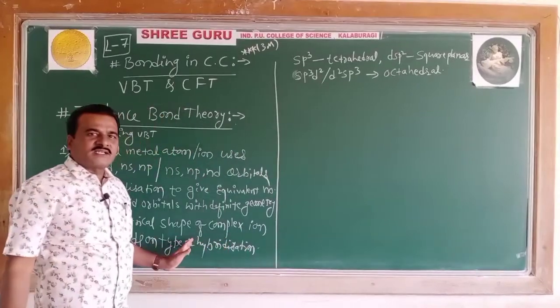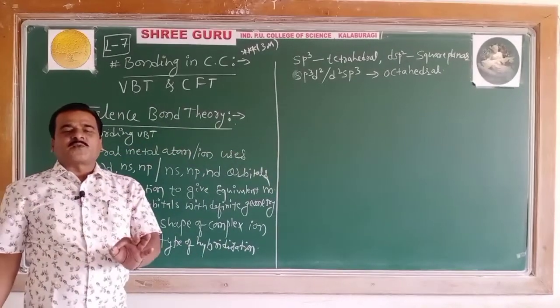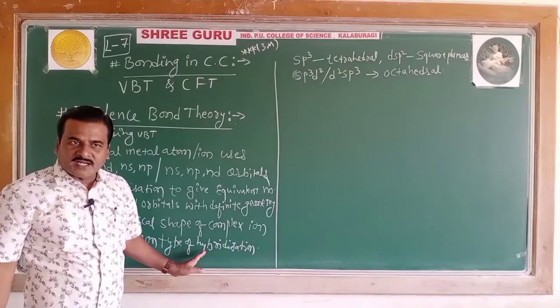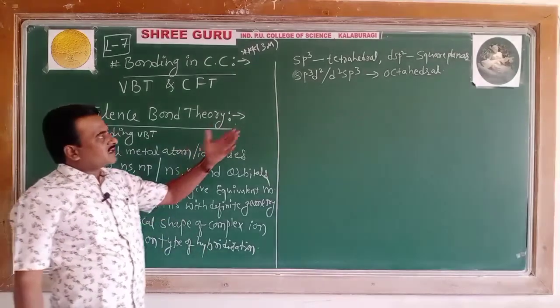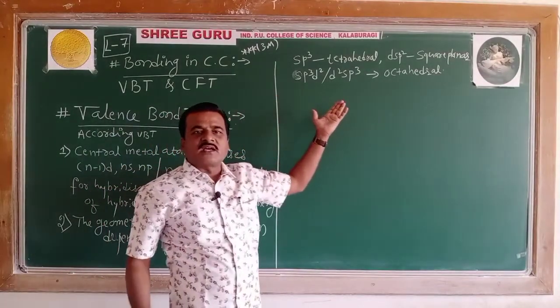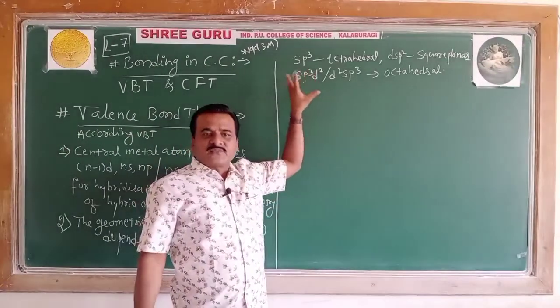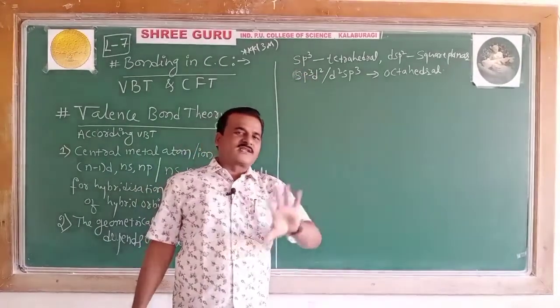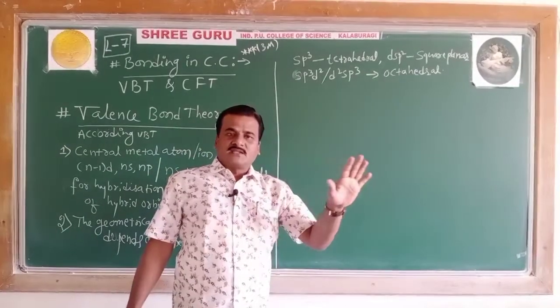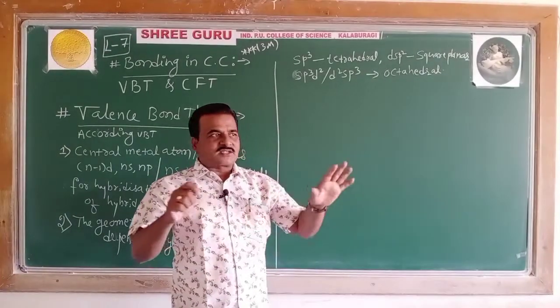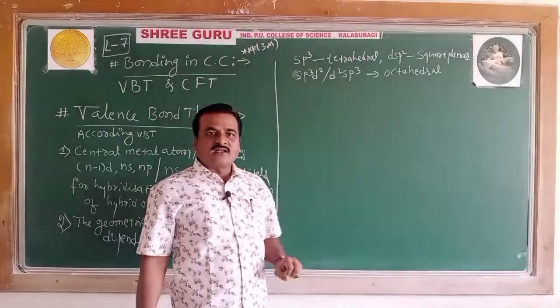What does the second point say? The geometrical shape of the complex ion depends on the type of hybridization. So based on the type, different geometries are going to be possessed by the complex ion. Such as sp3, the geometrical structure is going to be tetrahedral.